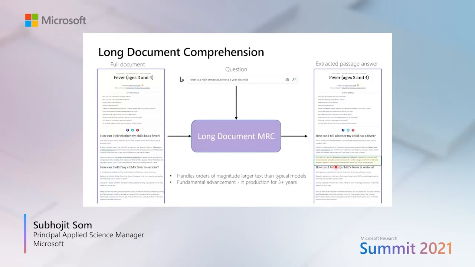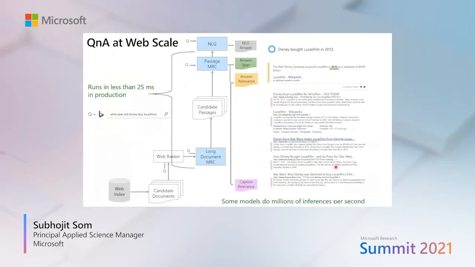This is our production system for Bing, a rough architecture. The way it works, when the user query comes, we go into a billions-of-documents index, and we find some top candidate documents through a web ranker. And then our Q&A system starts. There are about 100-ish documents, of the order of 100.